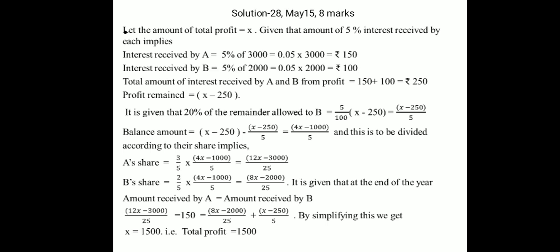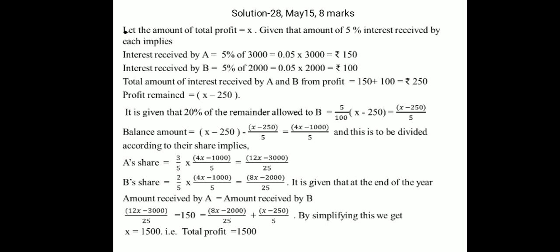Similarly, B's share equals 2 by 5 into (4X minus 1000) divided by 5, that is equal to (8X minus 2000) divided by 25.